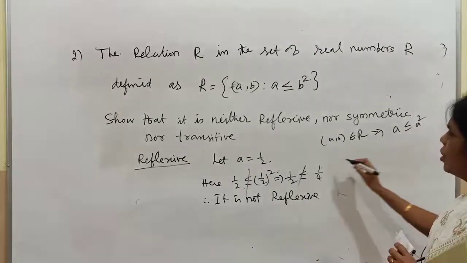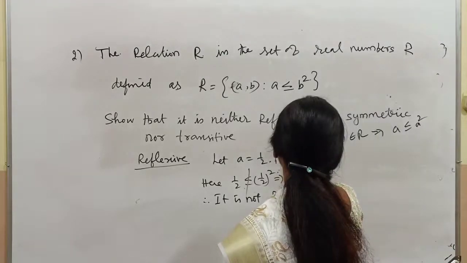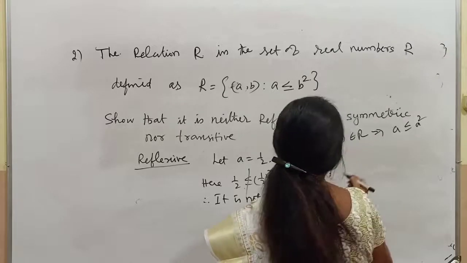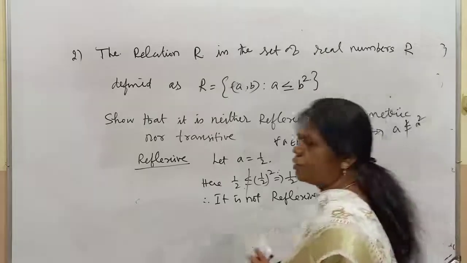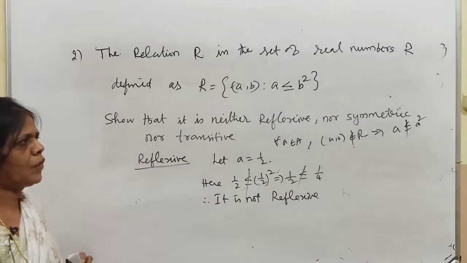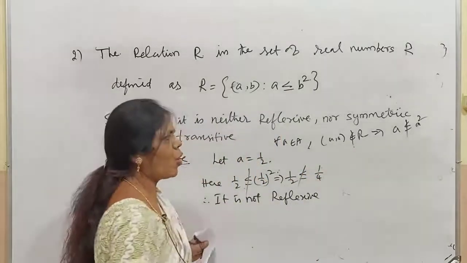But here you can say that for all a belonging to the set, (a, a) does not belong to R, implies a is not less than or equal to a square. You can write it in general form also, or just give one example. Always give an example.